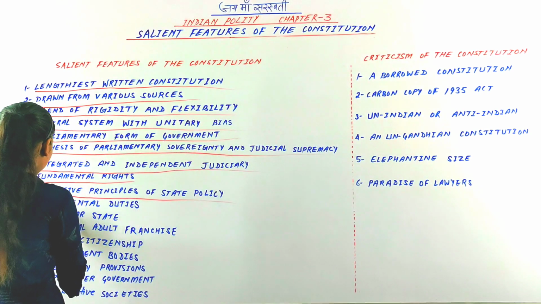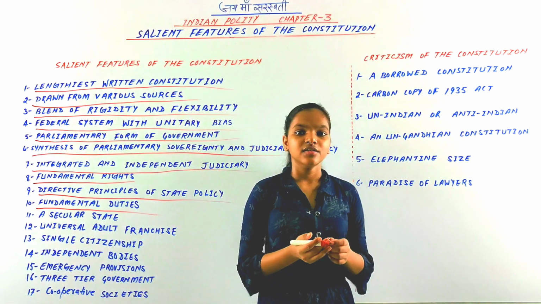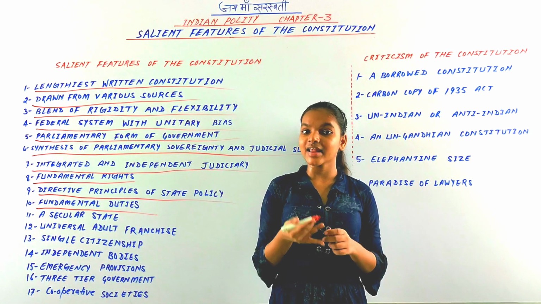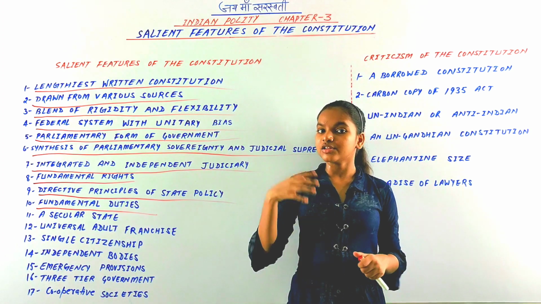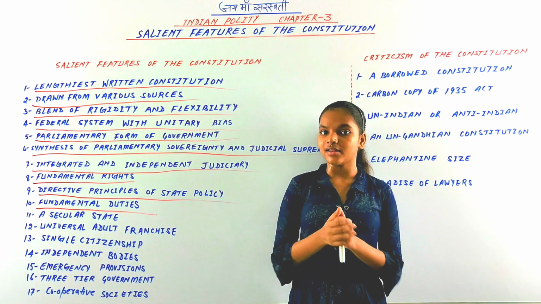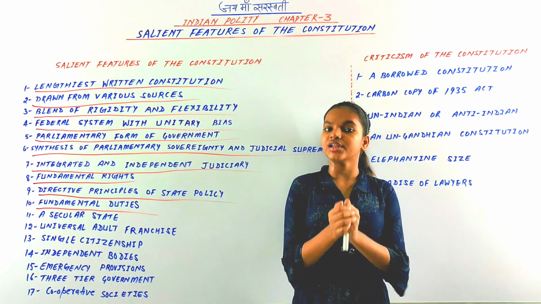So next is fundamental duties. There are fundamental duties just like the fundamental rights for citizens. Originally when the Constitution was adopted, there were no fundamental duties.